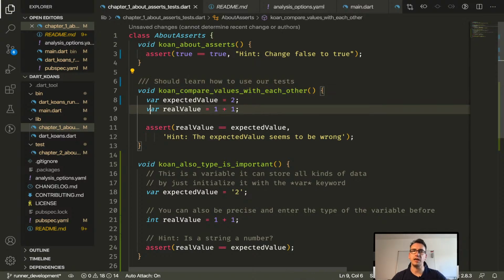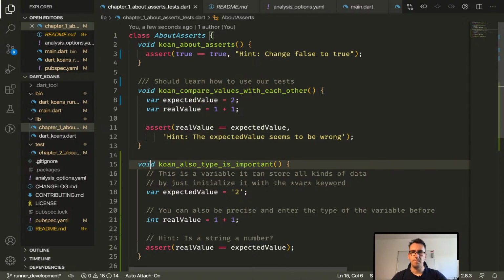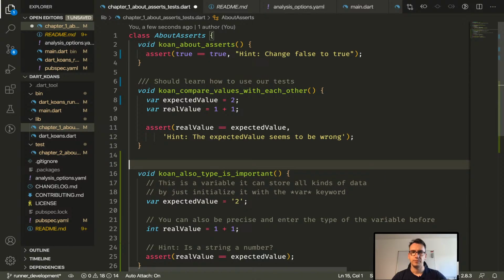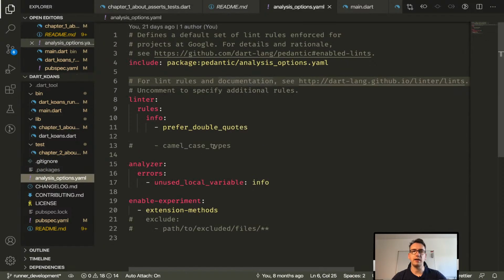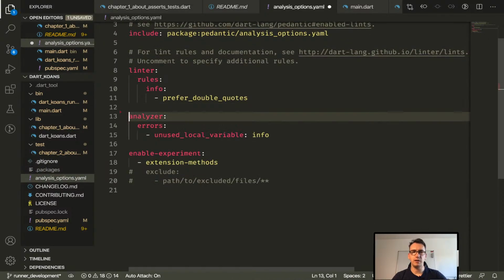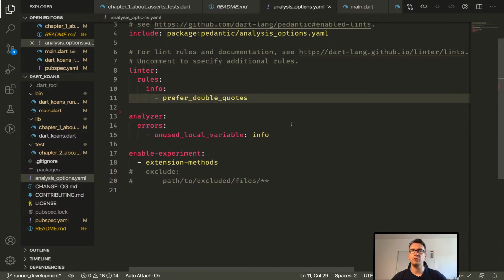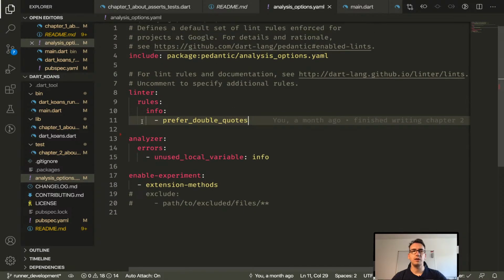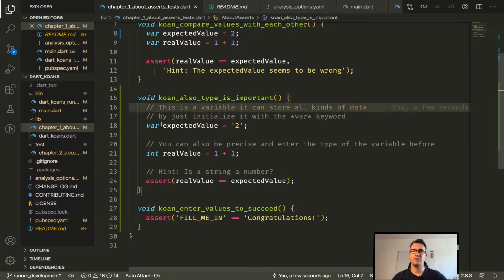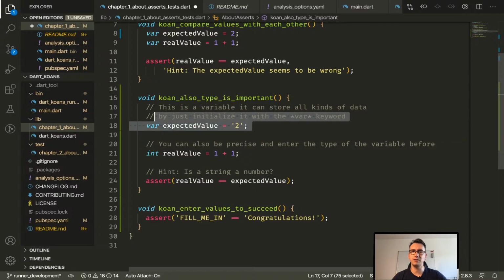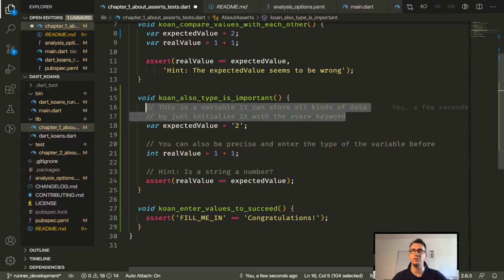Okay, so let's create that. Here we have the, or what I will do is in the later parts we can add the analysis options, and what we can do here is add, is it a linter rule? I'm not sure anymore. But what we can do is replace that there. You think for all of them? Because then it's not really documentation anymore. I mean, this is not documentation here, it's a hint for our users.